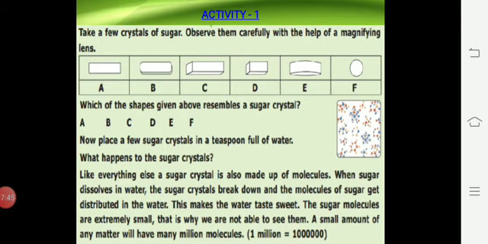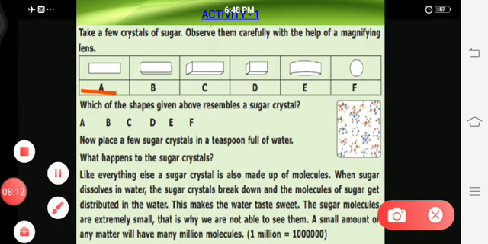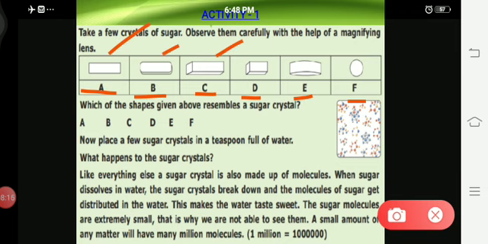Activity 1. You all have crystals. You all have sugar at your home. Sugar will be in the shape of crystals. Take a few crystals of sugar and observe them carefully with the help of a magnifying lens. So you can see the different shapes of sugar crystals shown here, say A, B, C, D, E, F. These are different shapes of crystals of sugar that you can see.